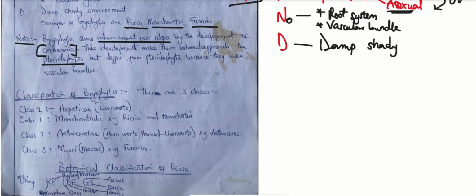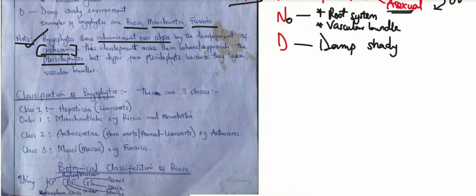Pteridophytes are those that possess vascular bundles. And when they ask you which of the non-vascular plants are very close to the pteridophytes, it's actually the bryophytes. And when you're asked to give reasons, just tell them it's because of the development of an organ, particularly the archegonia.